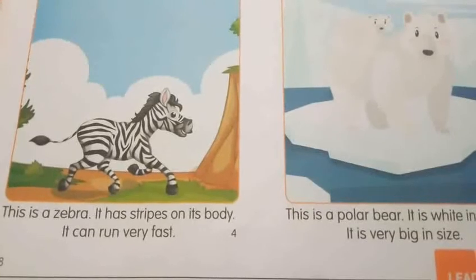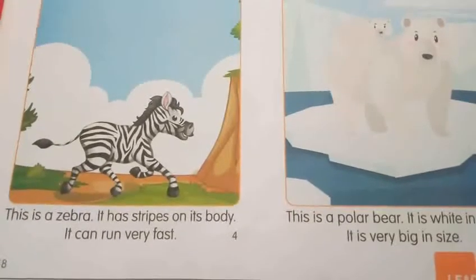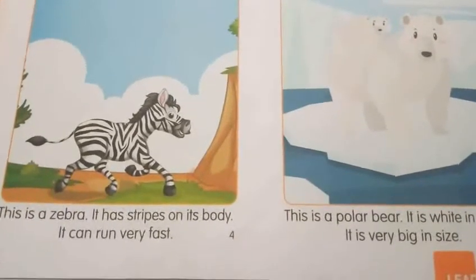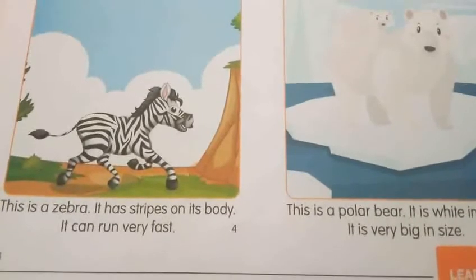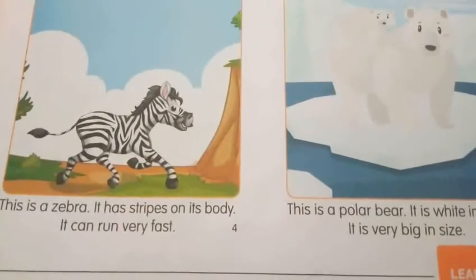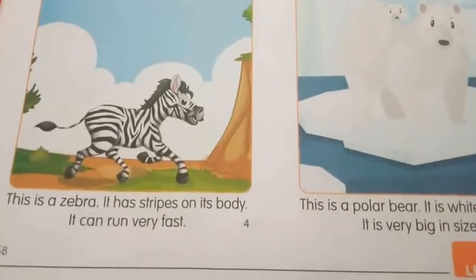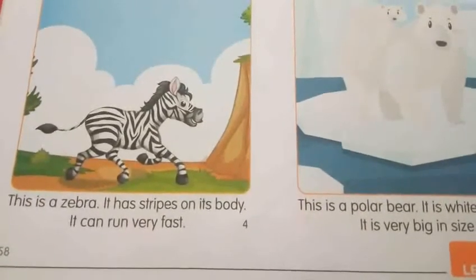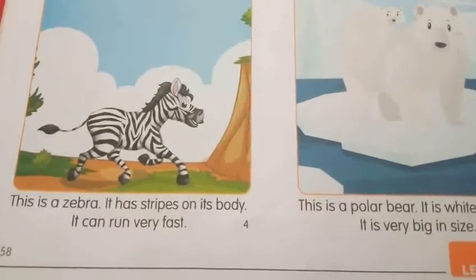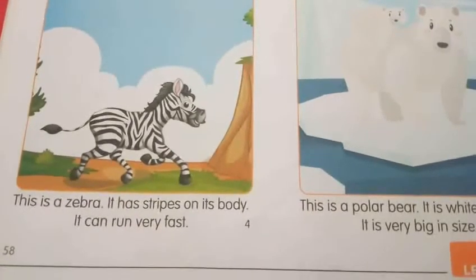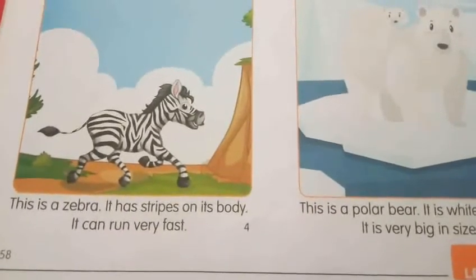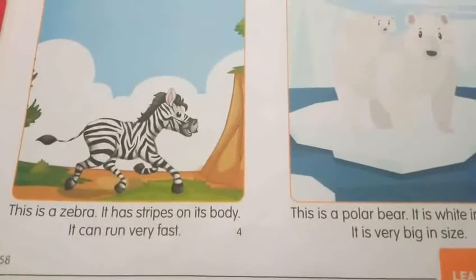Forest. Who is the character on page number 3? Yes, giraffe. What's the character doing on page number 4? Great. Running. Who is the character on page number 5? Yes, polar bear.